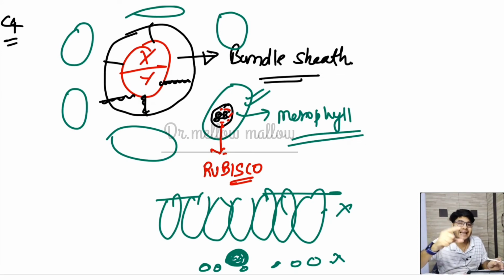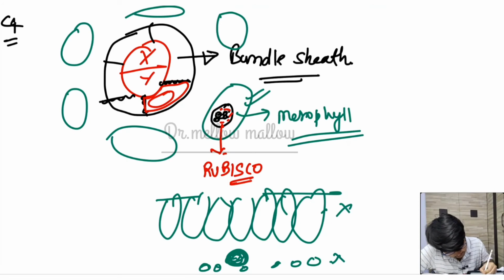In the bundle sheath cells, which surround the vascular bundles, the chloroplasts are very large and very high in number. In the mesophyll cells the chloroplasts are fewer in number, but in the bundle sheath cells the chloroplasts are very large and in huge quantity. In these chloroplasts you will see there is some modification: the chloroplast has no grana, but it has stroma lamella.